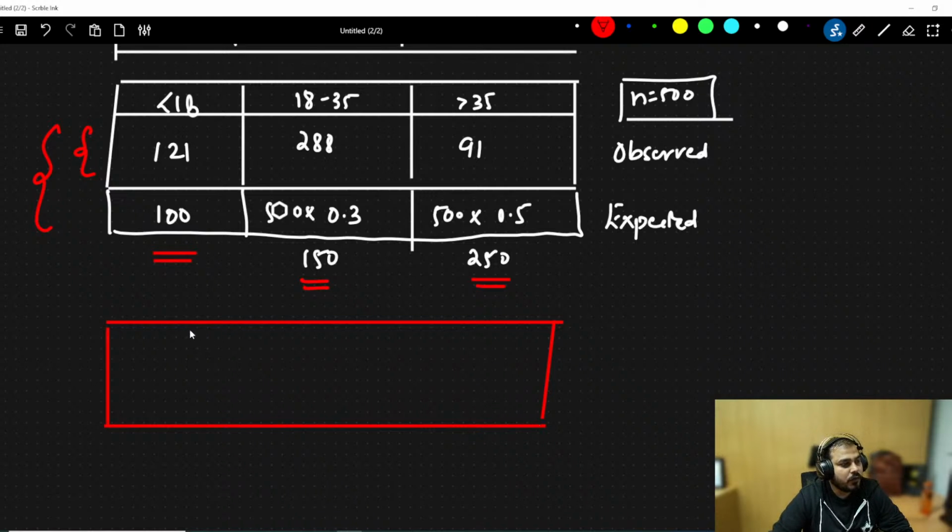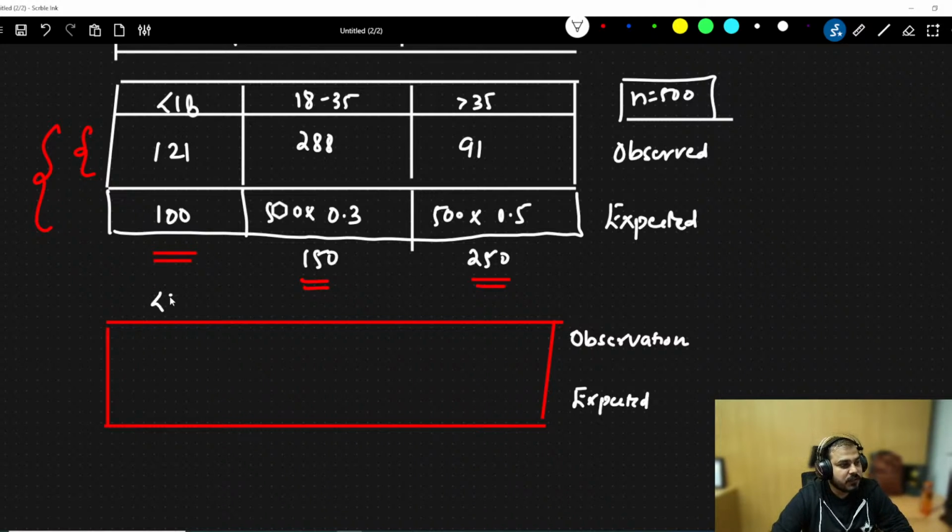Okay, so I'm basically going to say this is my observation, and this is my expected. I hope everybody is understanding, guys.